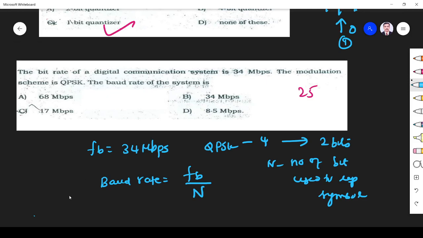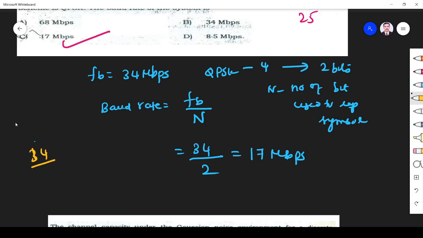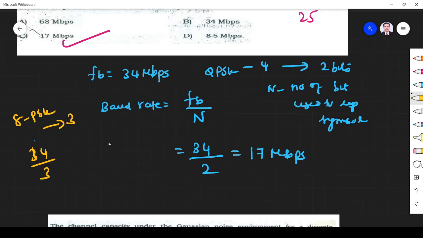Clear or not? So what is the bit rate? Bit rate is 34. Each symbol is represented by 2 bits. So what is the baud rate? 17 Mbps. Right? Suppose if they ask 8 PSK instead of QPSK, 8 PSK means 8 symbols. So each symbol is represented by 3 bits. So it is 34 by 3. Right? That is the simple answer.